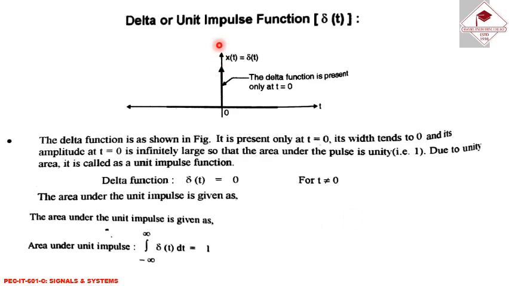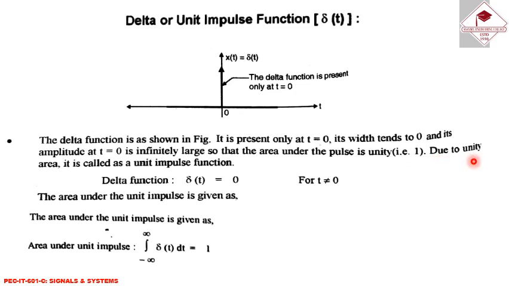Delta or unit impulse function is δ(t). The delta function is as shown in the figure. It is present only at t = 0. Its width tends to 0 and its amplitude at t = 0 is infinitely large, so that the area under the pulse is unity.